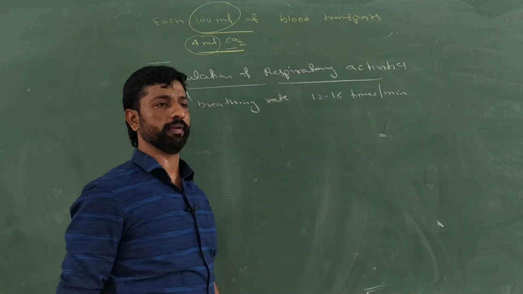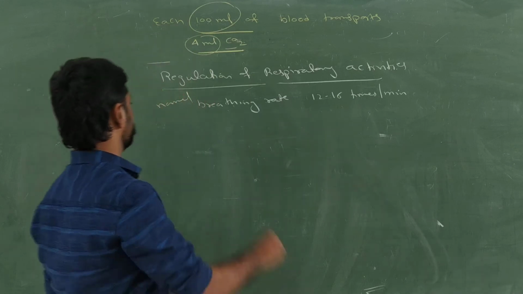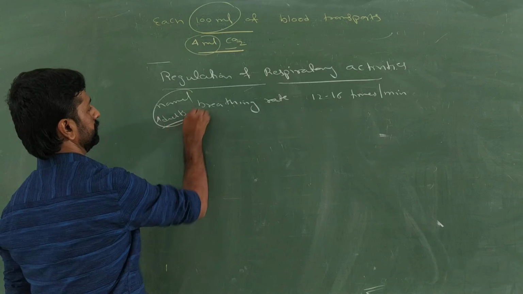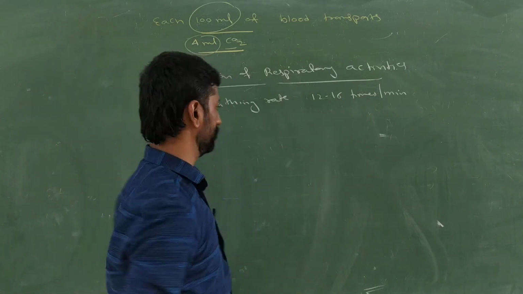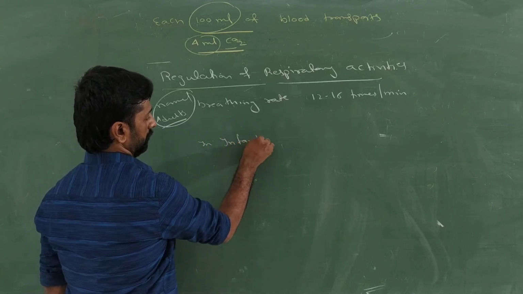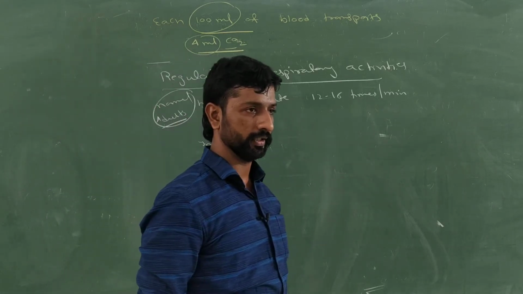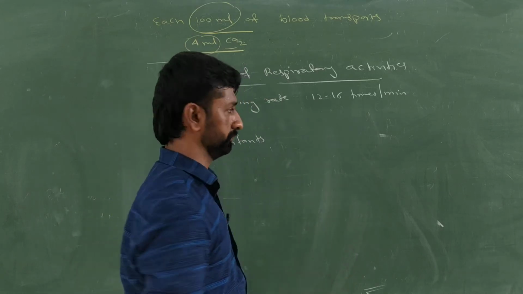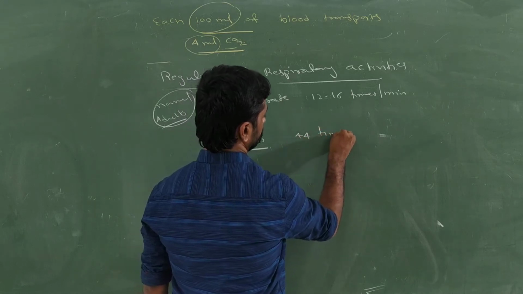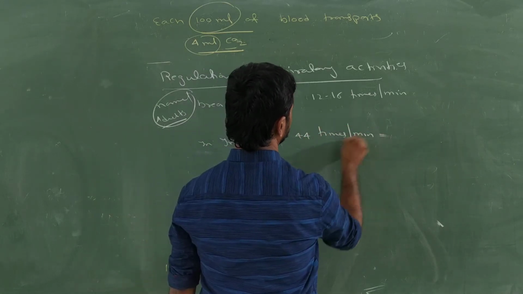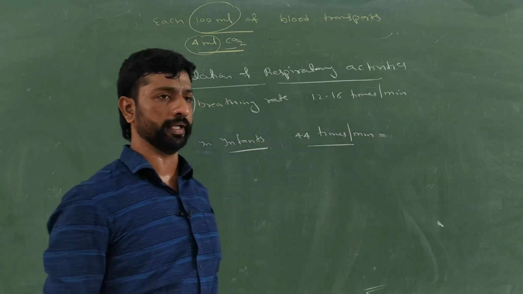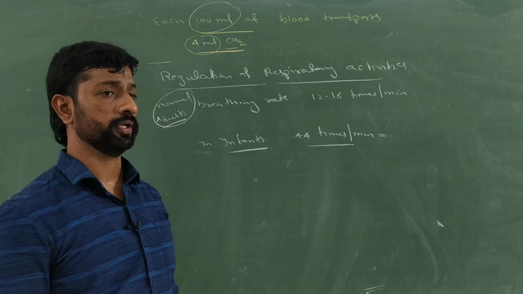What about in the case of infants? This is for normal adults, where the breathing rate is 12 to 16 times per minute. But in infants, the breathing rate is 44 times per minute.